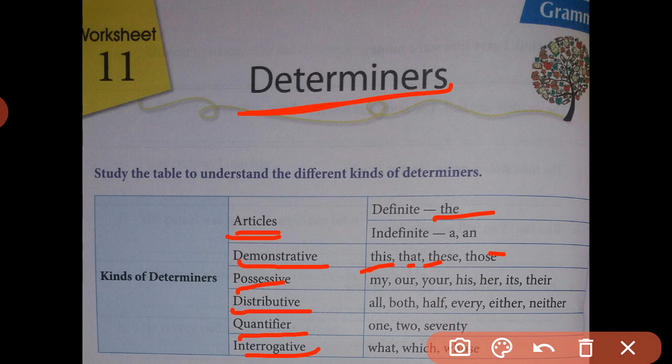So in this table, we studied what determiners are and their kinds, and in particular where we can use these kinds of determiners in a noun phrase. Thus, this table shows us the kinds of determiners and the specific words that can be used as a determiner in a sentence.